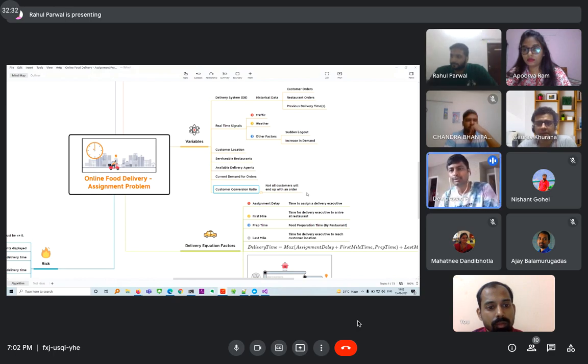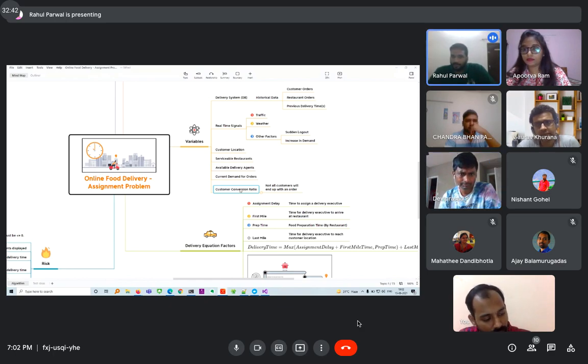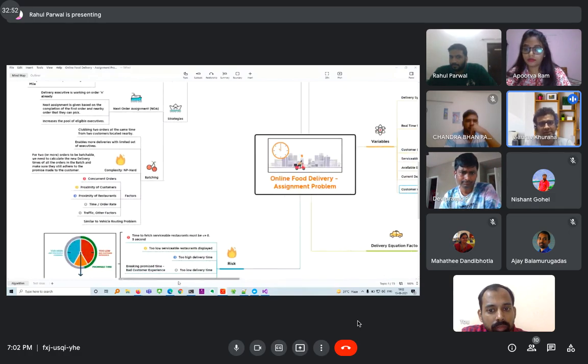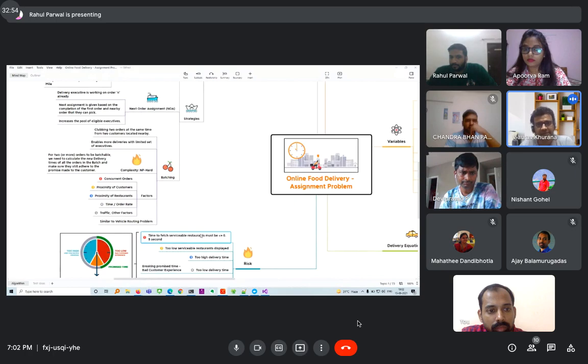So is it like pooling that resource based on the historical data and assigning them? Yes. So that matters a lot here. And in the starting, you said that they have to take out the restaurant in 0.5 seconds. So in this case, we don't see that any restaurant just gets closed up, right? They have fixed time generally, like it opens at 11 and services till that kind of stuff.